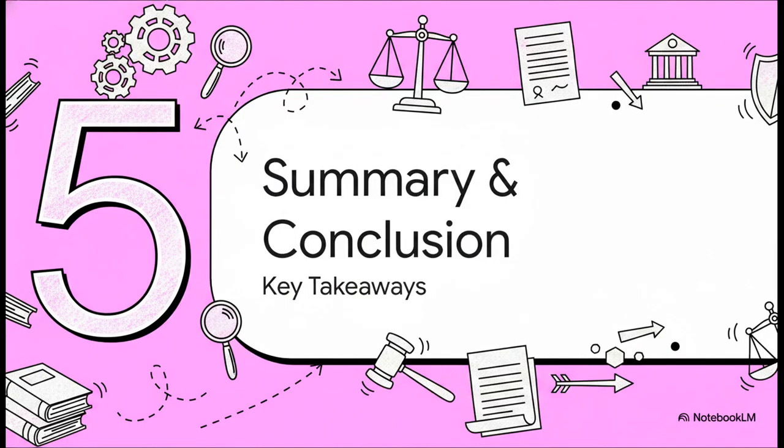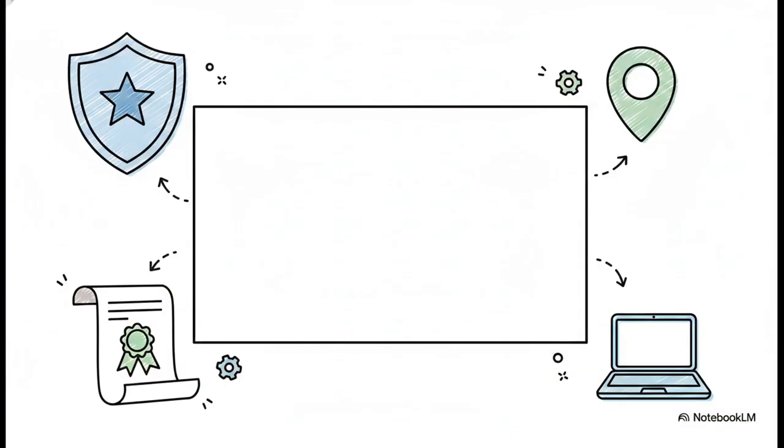Section 5. Summary and Conclusion. Let's quickly recap our key takeaways from today's explainer. Section 240 legally mandates a taxpayer's charter, establishing a true taxpayer-centric approach. Section 242 clearly dictates that an assessing officer's jurisdiction is defined by geography and the principal place of business. Section 244 is essentially your shield, protecting the assessee's right to a rehearing during a change of officer. Section 245 fully integrates the faceless jurisdiction framework.